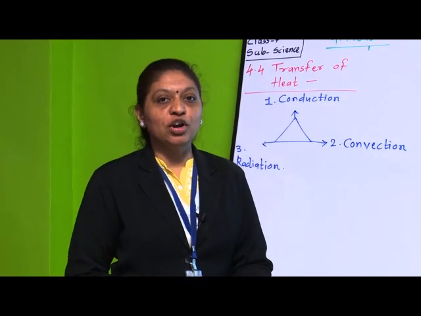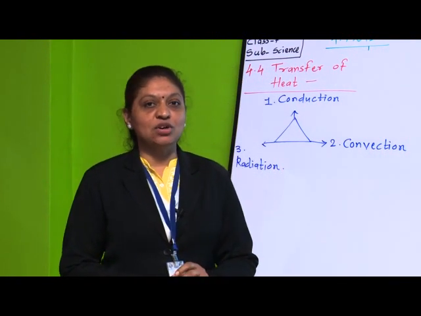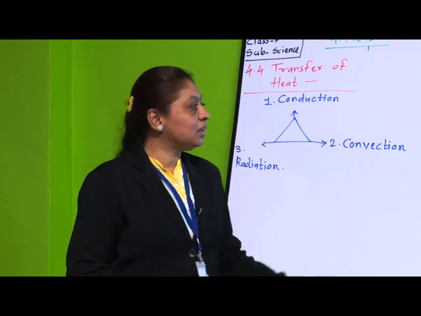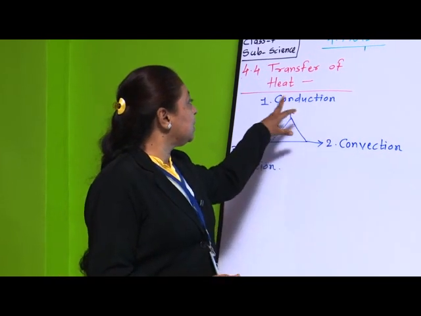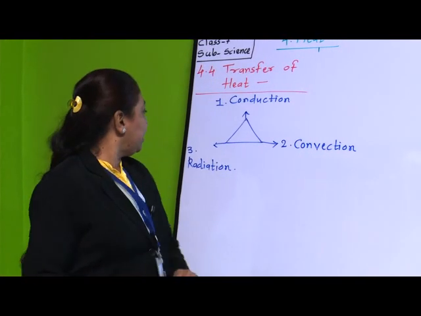On the basis of the medium or substance in which transfer of heat occurs, we classify it into three types: conduction, convection and radiation.